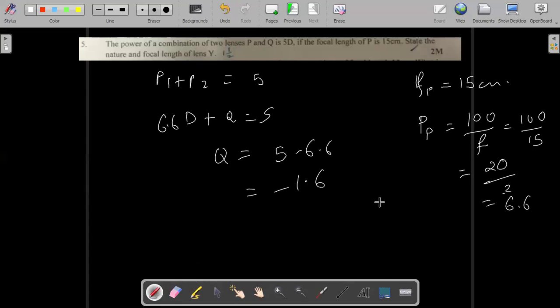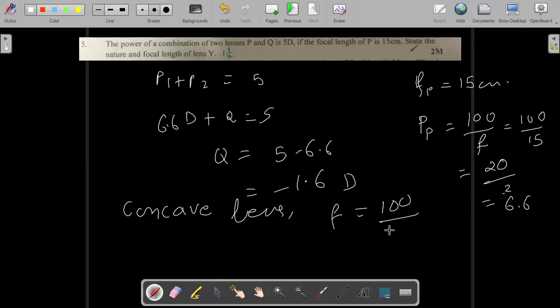So since we are getting the power as negative, the lens should be a concave lens, and its focal length can be found out by the formula 1 over f, or 100 over power. So 100 over negative 1.6 will give the focal length. Got it? Any other doubts?